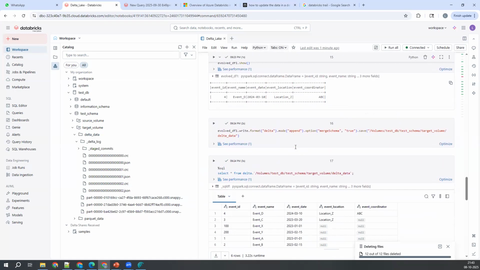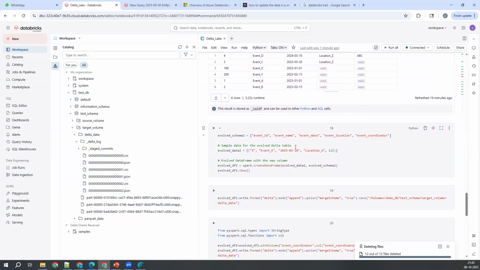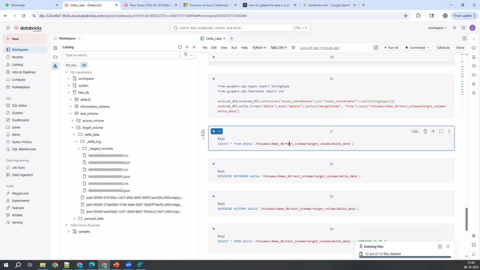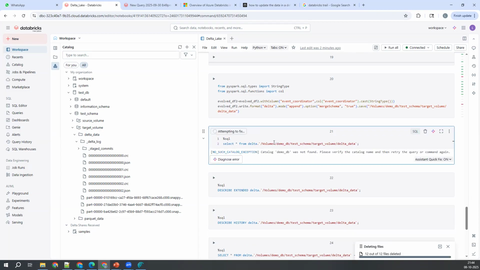Now what I wanted to do here is read the data from it. If you want to read the data from it, how do you read that one? I told you already, it will act as a table. Select star from delta dot, and that path you need to put in backticks. That's what I told you. Backtick symbol, you know, right? Just below the escape symbol on your keyboard. Let me execute this one. Oh, not demo DB, right? It's a test DB, right?